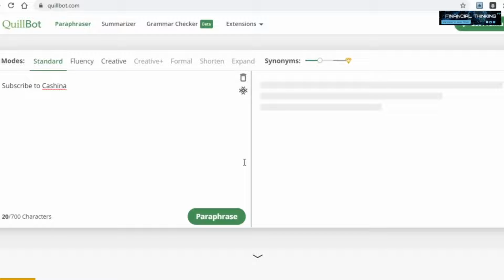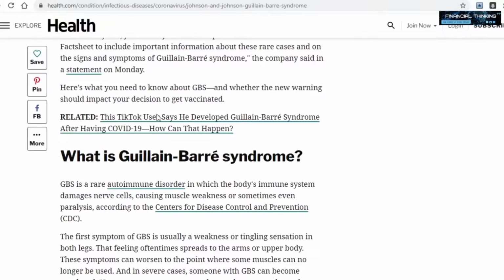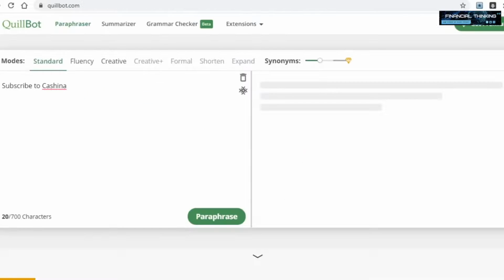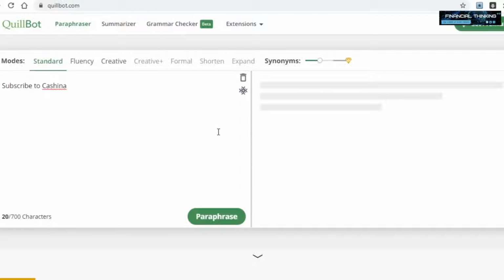Now, with that being said, this tool has a bit of a flaw that I've mentioned in some of my previous videos too, and that is that you can only rewrite so much text all at once if you're using this for free. As you can see down here, it has a limit of 700 characters. And although this is a bit of a flaw, it's no big deal because instead of copying the article entirely, you will copy smaller parts of it, paste them in here, click on Paraphrase right here to rewrite the text in seconds, and you will then proceed to copy the next segment of the article and rinse and repeat until you've rewritten the entire article.